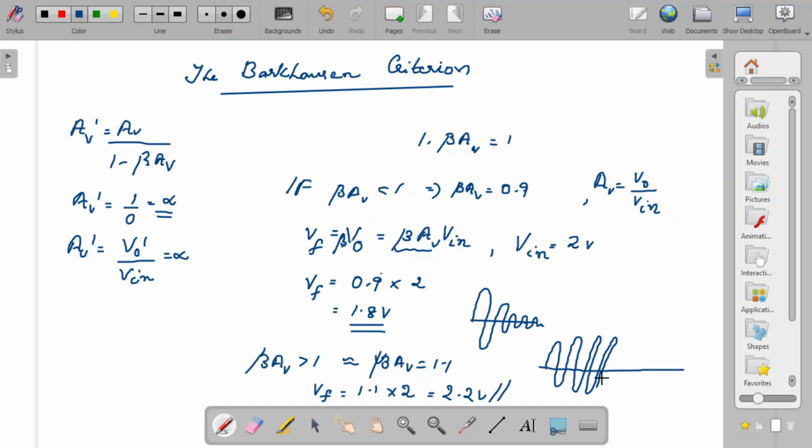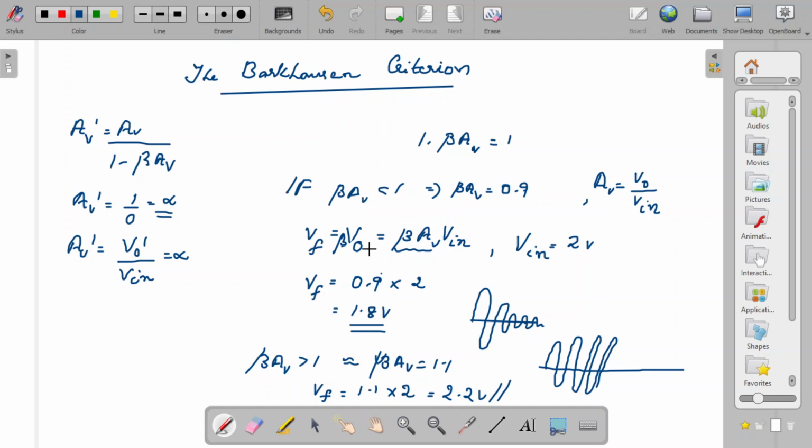So what is done is that initially this beta AV value is set greater than 1. Then after some time, when it has maintained a particular oscillation, the oscillations may be kept steady by keeping it something lower than that. So that is what is happening when beta AV is equal to 1, or beta AV should be greater than 1.